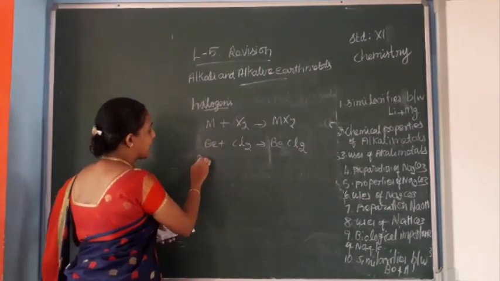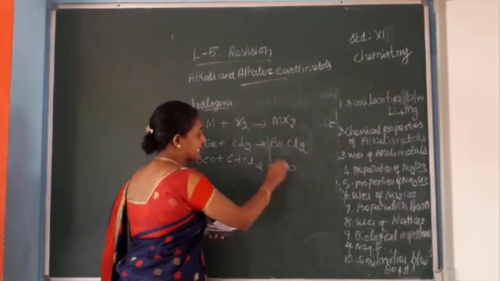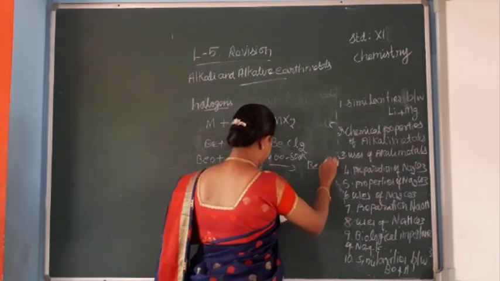Another reaction: beryllium oxide reacts with carbon and chlorine, heated at 600 to 800 Kelvin, to give beryllium chloride.